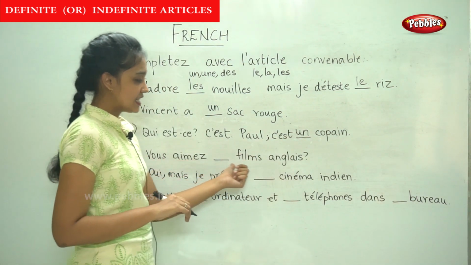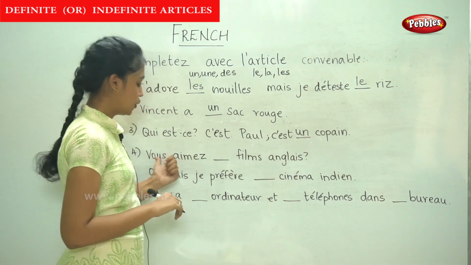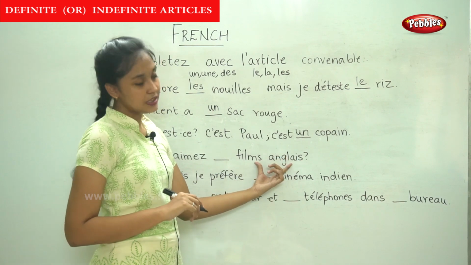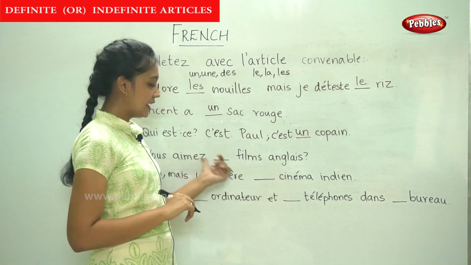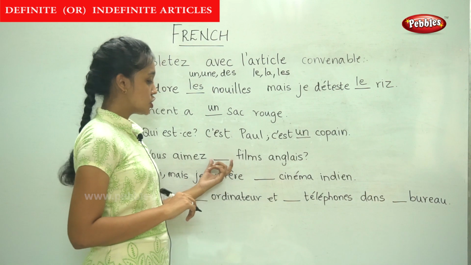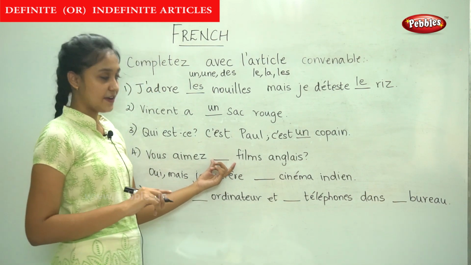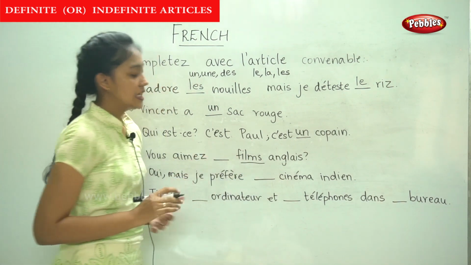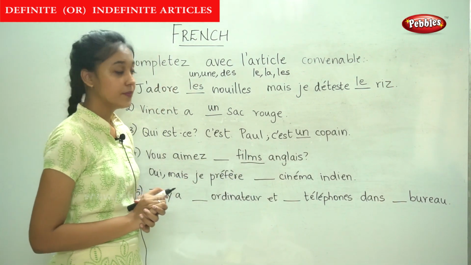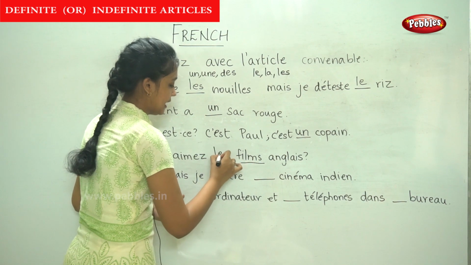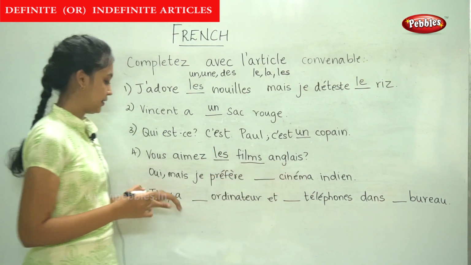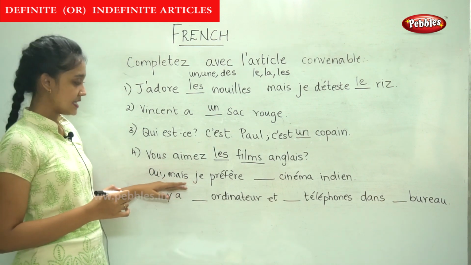Vous aimez dash film anglais? Here they are being particular. Do you like the English films? Here we would write the definite article, and the noun is in the plural form. So we write les. Vous aimez les films anglais? Oui, yes.